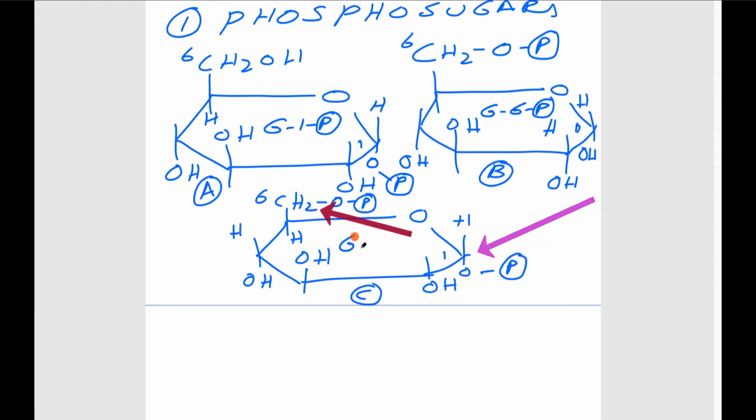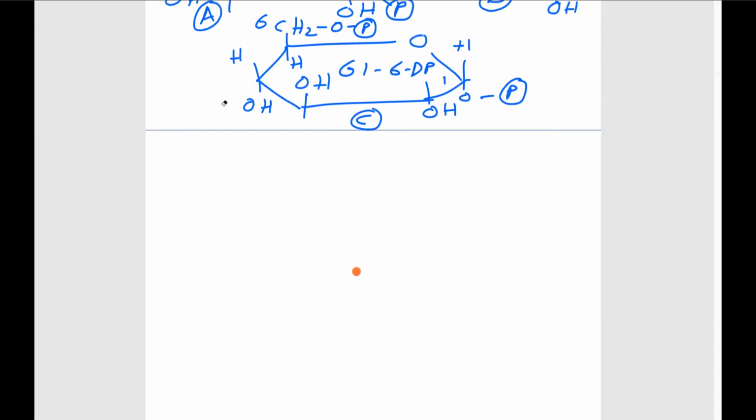It is glucose 1,6-diphosphate. Here it is glucose 1-phosphate, here glucose 6-phosphate, and here glucose 1,6-diphosphate. So this is about the phosphate sugars.